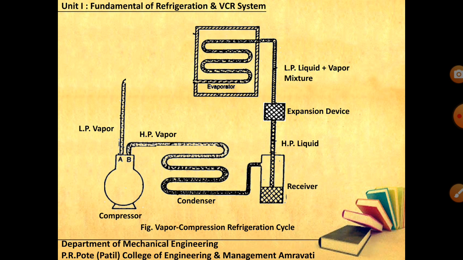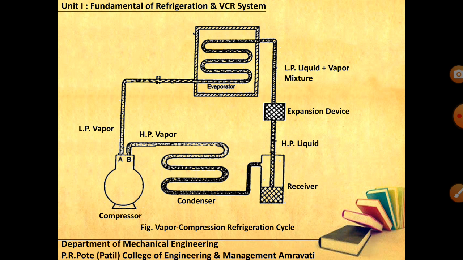Now the evaporator, it is the evaporator coils that you are observing. It is kept in a confined, well insulated space, where we are going to produce the refrigerating effect, where the temperature would be lower than the surrounding temperature. And at the last, after absorbing the heat from the substances or products which you kept in that particular space, your liquid refrigerant would be converted into vapor form, and again it would be sent back to your compressor. So accordingly the cycle will start: compressor, condenser, expansion device, and your evaporator.